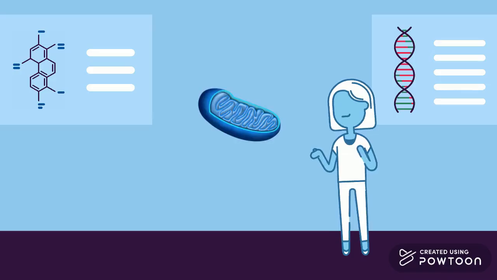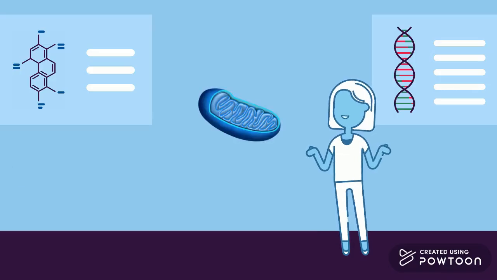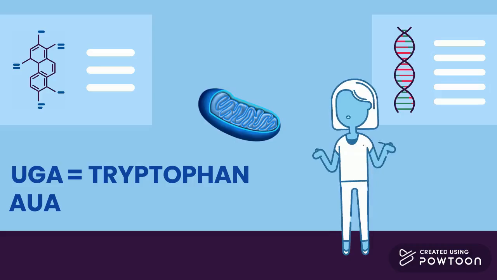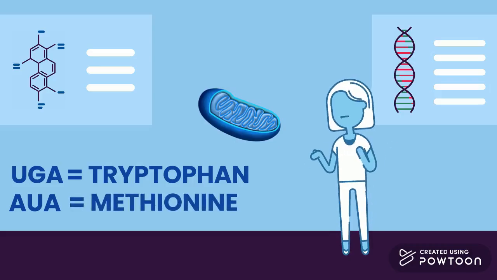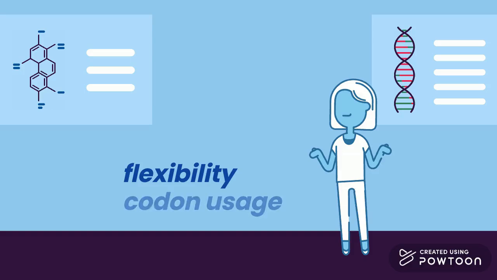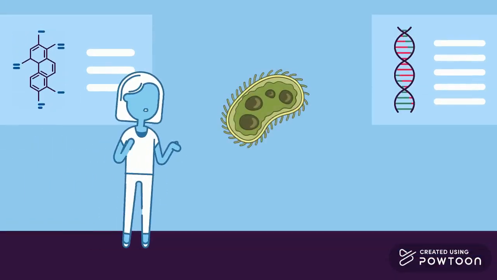First, mitochondria, the tiny powerhouses of our cells. In human mitochondria, the codon UGA, which normally signals a stop, actually codes for tryptophan, and AUA, which usually means isoleucine, codes for methionine instead. These changes happen because mitochondrial genomes are small and isolated from the rest of the cell, allowing more flexibility in codon usage.